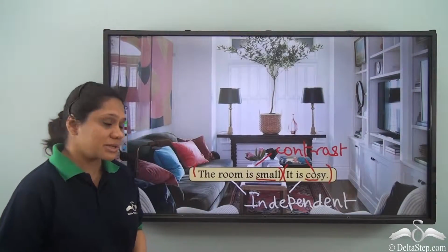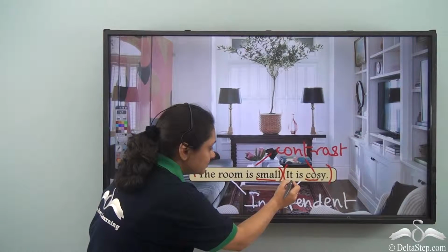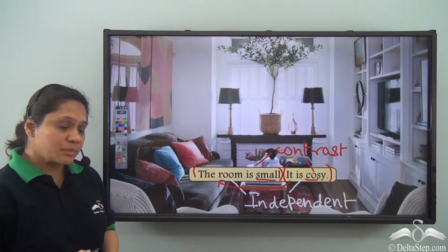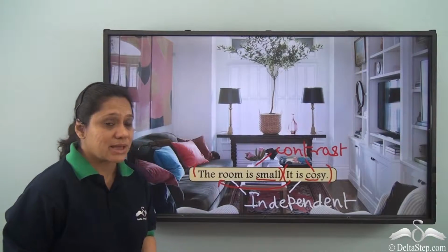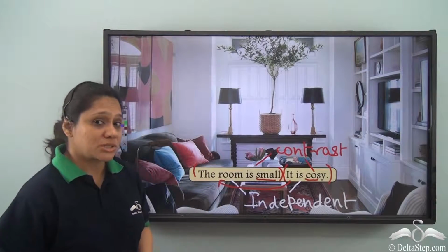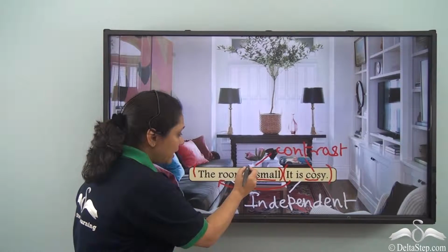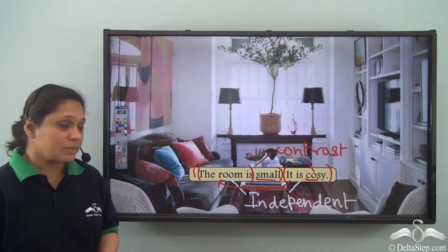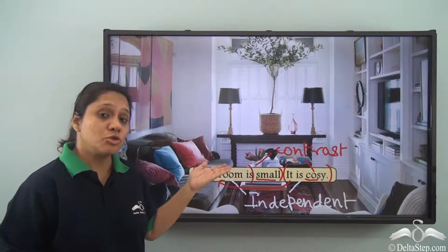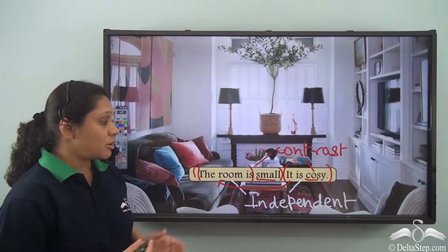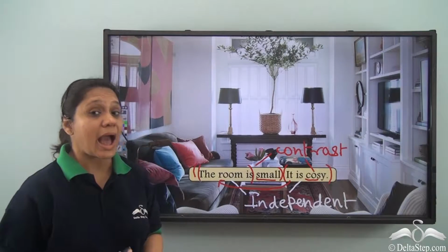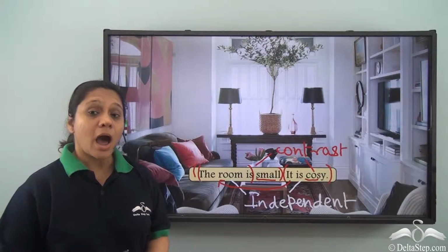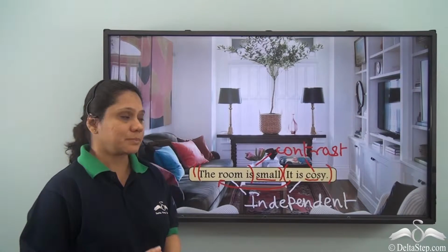We also notice that it is referring to the room. So both the clauses have something common. What is the common part? The room is. This is the common part. So here we have two independent clauses which have a common part and which give us contrasting ideas. How do we join such clauses?